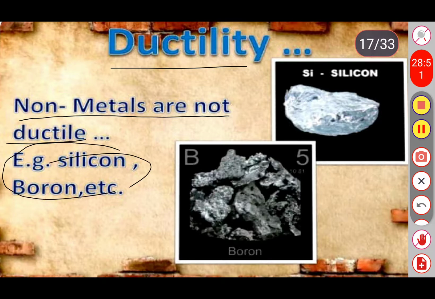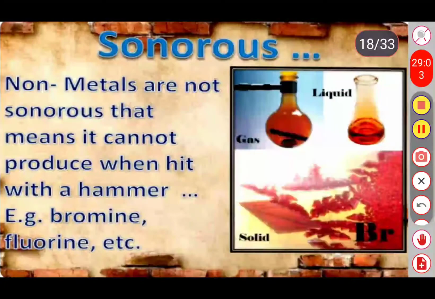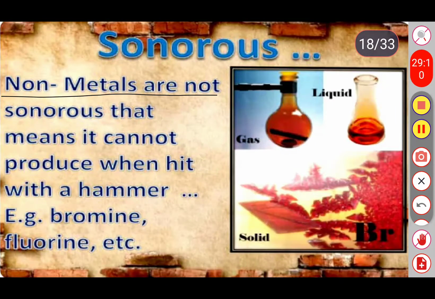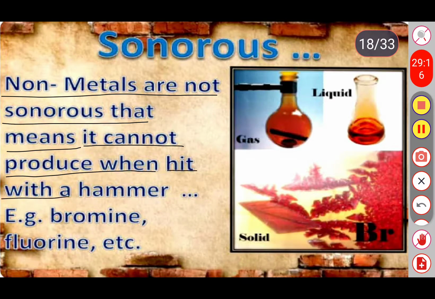Let's see the next property, sonorous. Non-metals are not sonorous. That means they cannot produce sound when hit with a hammer. For example, bromine and fluorine. When these two elements are hit with a hammer, they will not produce any kind of sound.